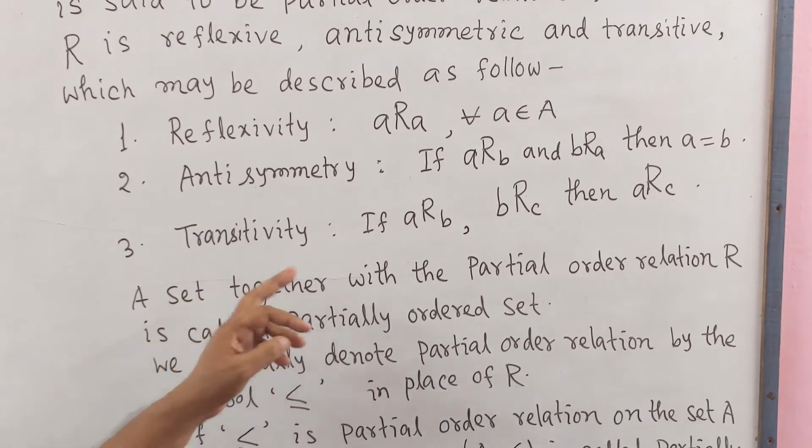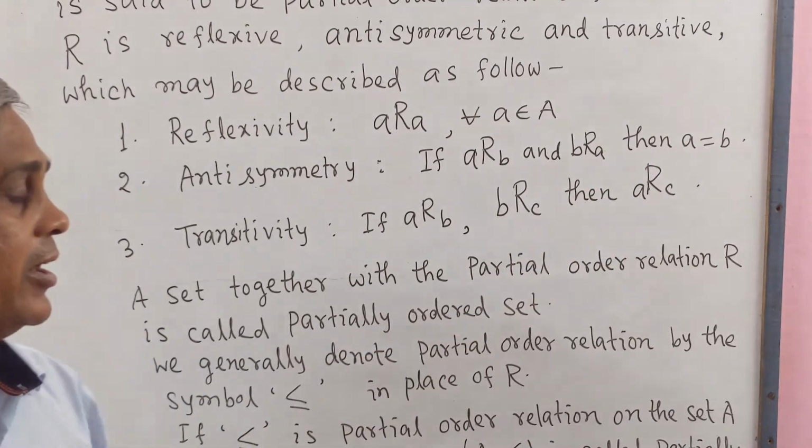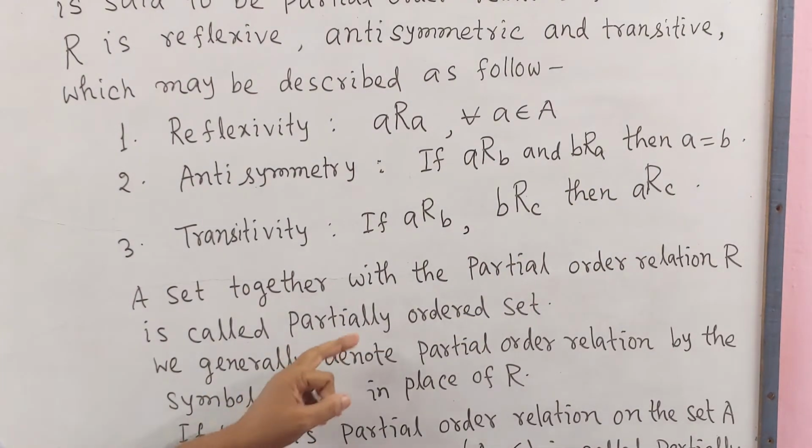A set with the partial order relation R is called a partially ordered set.